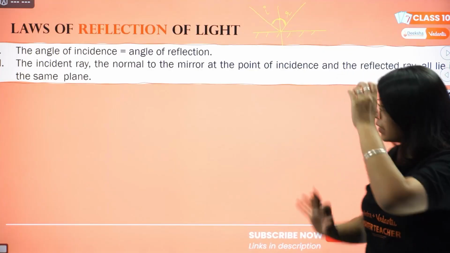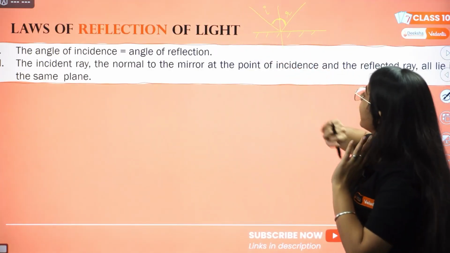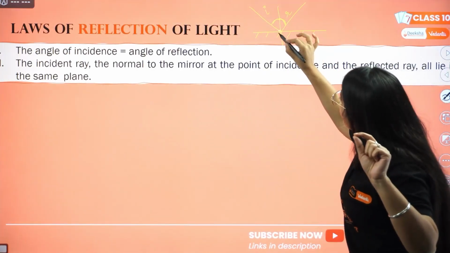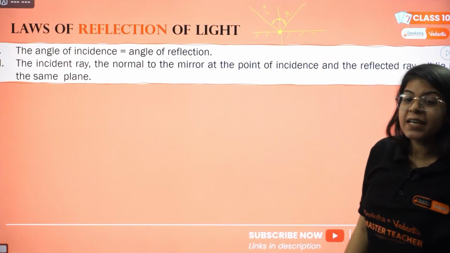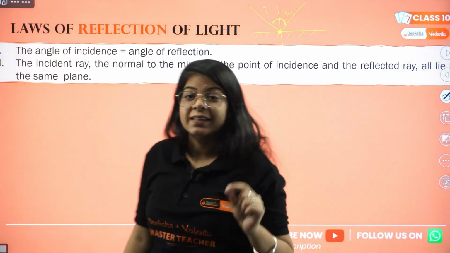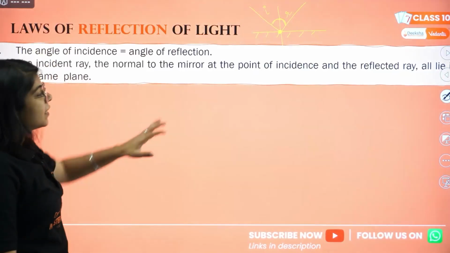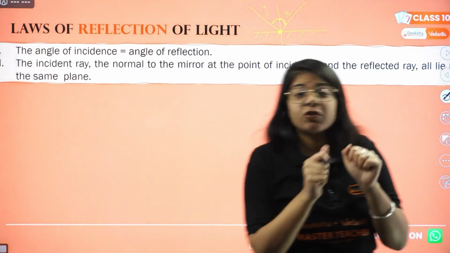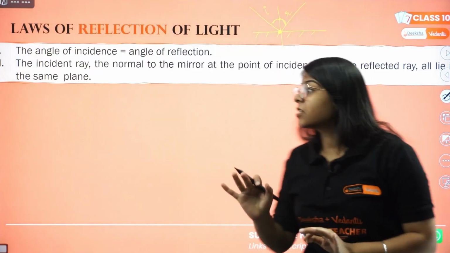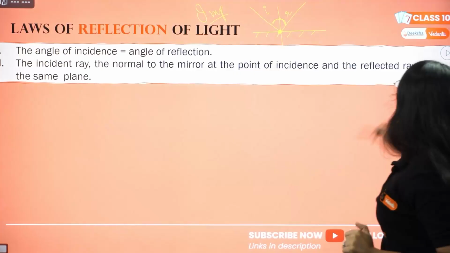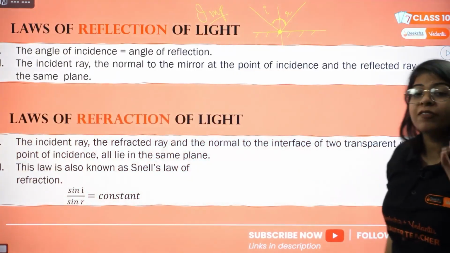Then next we have the incident ray, the normal and the reflected ray at the point of incidence. At the point of incidence, they all lie in the same plane. These are the two laws of reflection that we have to get engraved in us all. They will be asked in the paper as well. This is very important.